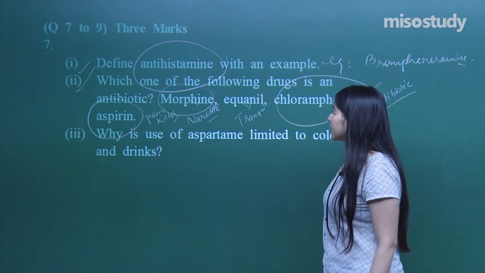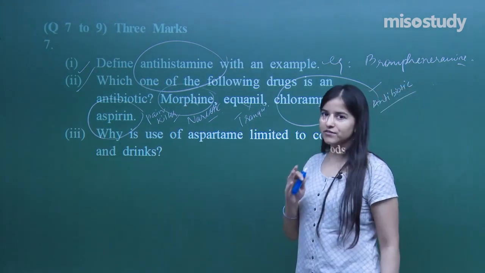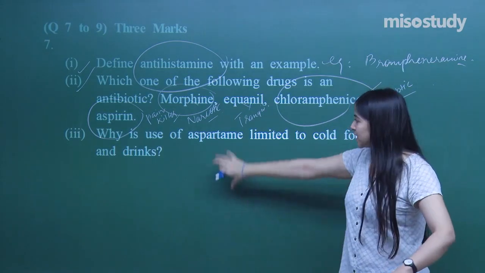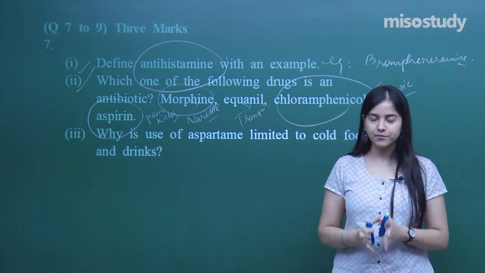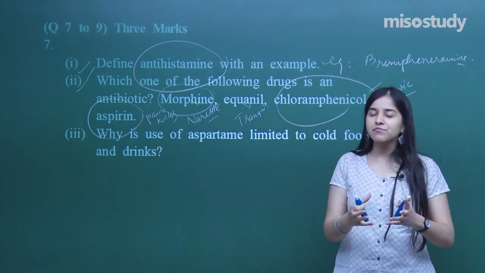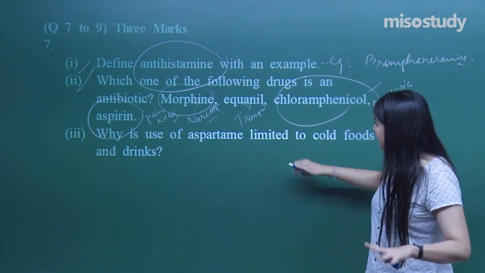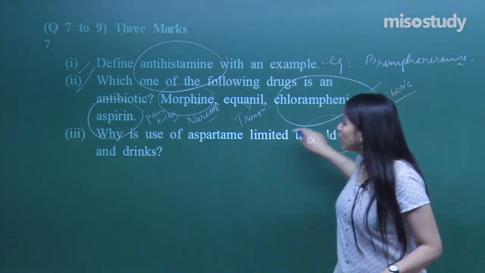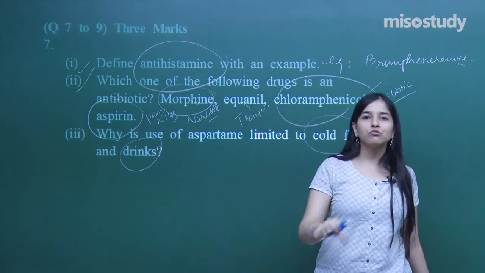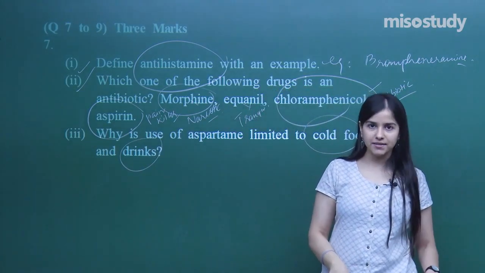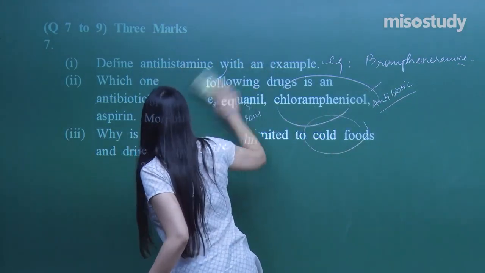Next, why is the use of aspartame limited to cold foods and drinks? Why is that so? I have discussed this as well. So basically aspartame at higher temperatures decomposes. So that is why at higher temperatures it cannot be used, because it's of no use, it gets decomposed completely. So it's only added in cold foods and drinks. It cannot be used in baking, it cannot be used in cooking, which requires heat. Clear? Now that completes question number 7 as well.